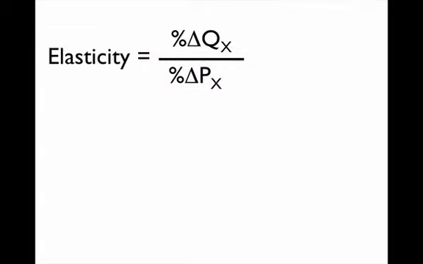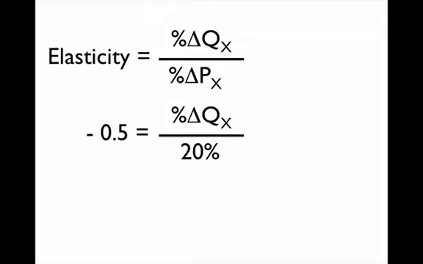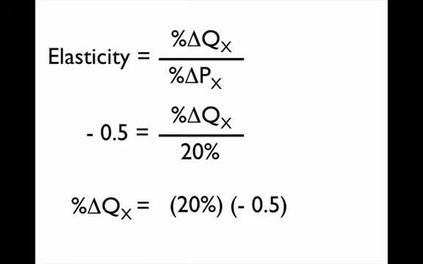Well, here's how you answer. This is the equation for elasticity, the percentage change in quantity over the percentage change in price. This is the definition of elasticity, in fact. We know the values of two of the terms in this equation. We know the elasticity of marijuana, which is minus 0.5, and we know the percentage change in price that we're interested in is 20%, an increase, so it's positive. We know that the quantity will go down, so the number we'll have is negative. All we have to do is solve for the percentage change in Q of X, by multiplying 20% times 0.5, and that gives you the answer, which is minus 10%.